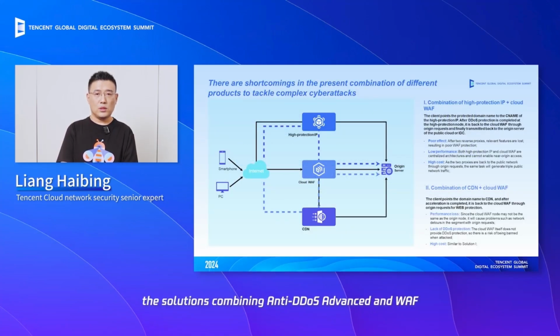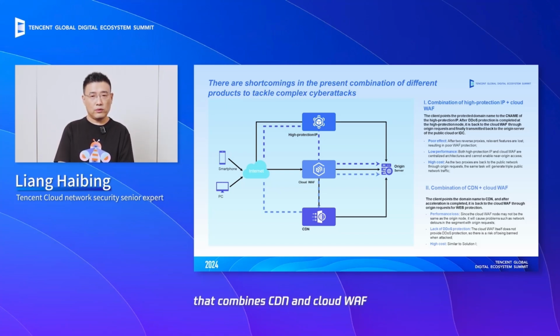In addition to the solution combining anti-DDoS, advanced, and WAF, there's another approach that combines CDN and Cloud WAF, which is also a choice of some of our customers in the industry. This involves directing the domain to the CDN for network acceleration, followed by routing through the WAF for further web protection, and finally, back to the original server.